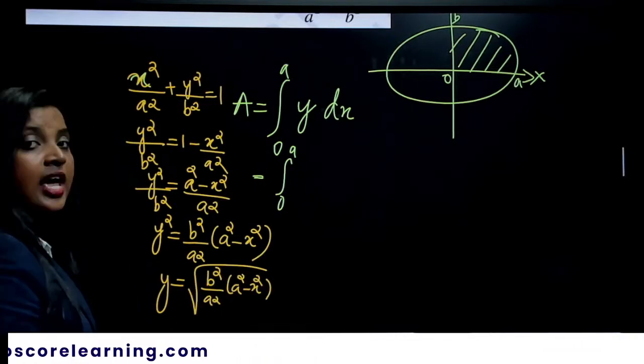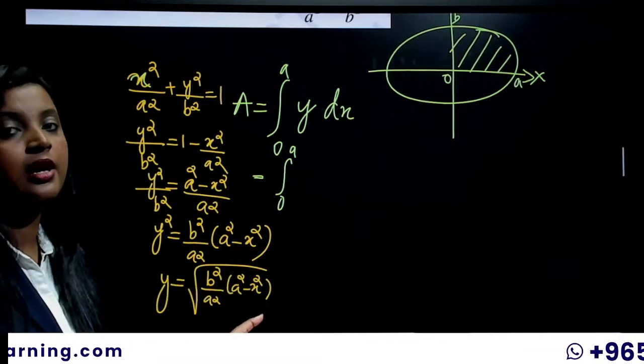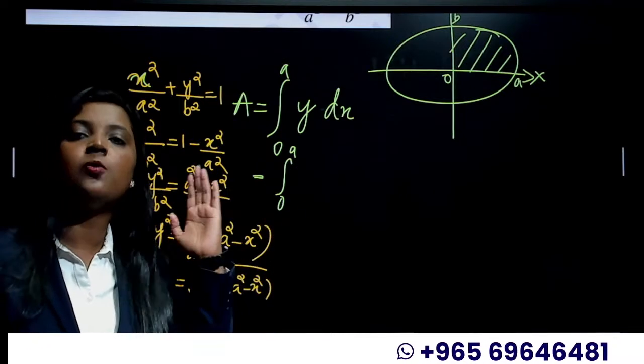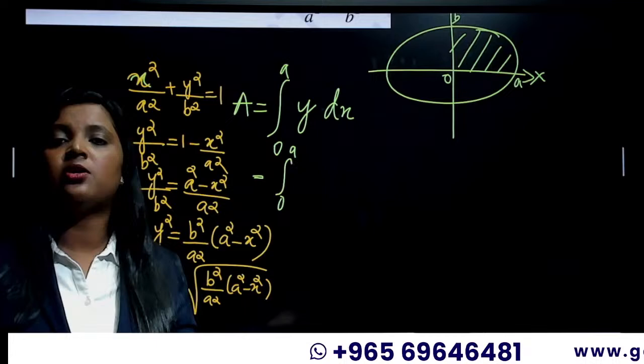This is a square inside the square root. We can take it outside. What is root of 2 square? It's 2. What is root of 8 square? It is 8. What is root of b square? It's b.